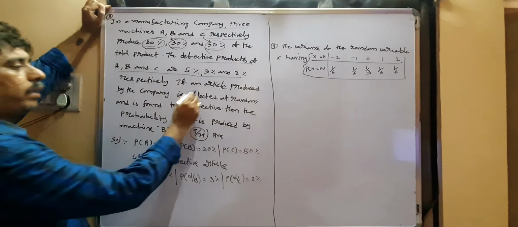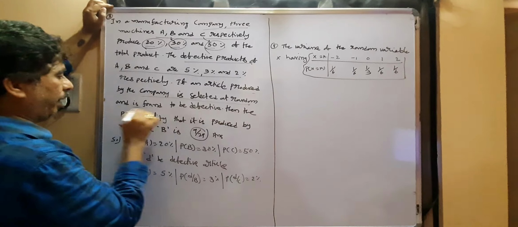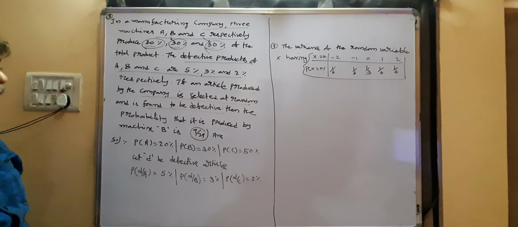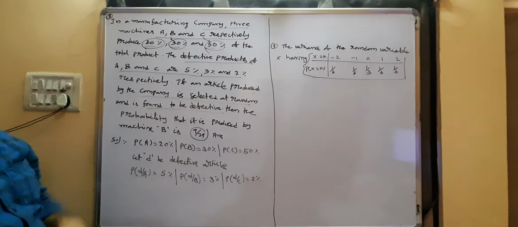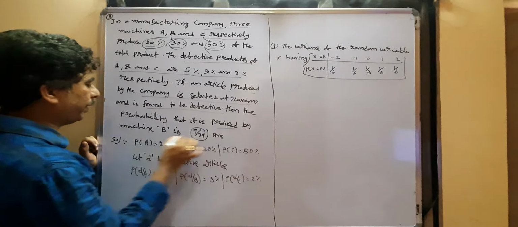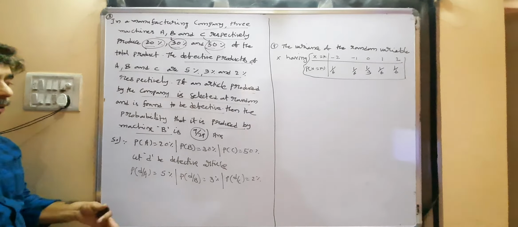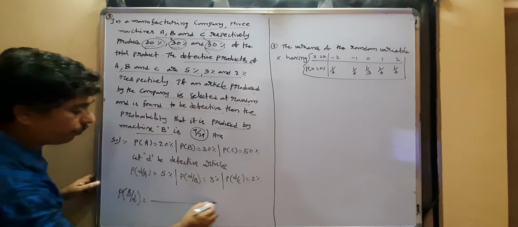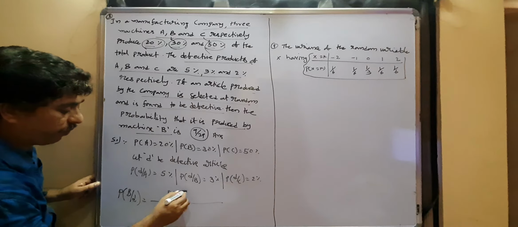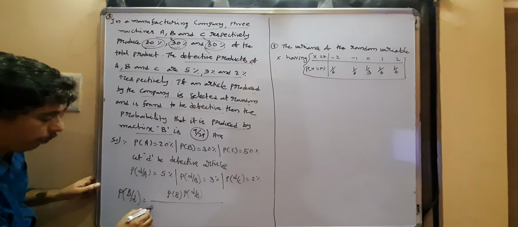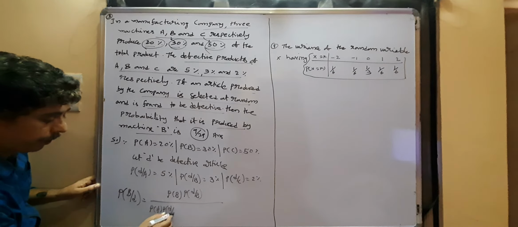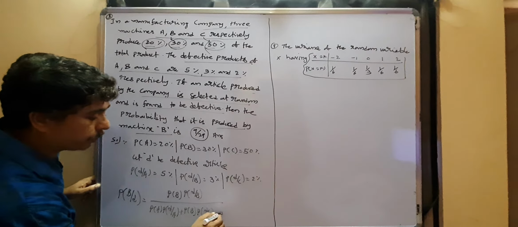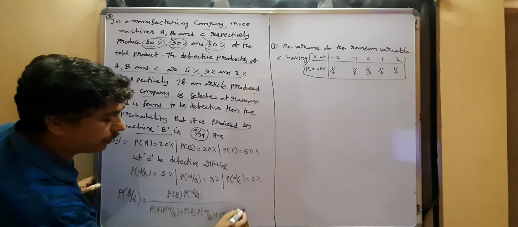They are asking: if an article produced by the company is selected at random and is found to be defective, then find the probability that it was produced by machine B. So you can use Bayes theorem. Probability of B given D equals probability of B into probability of D by B, divided by probability of A into probability of D by A plus probability of B into probability of D by B plus probability of C into probability of D by C.